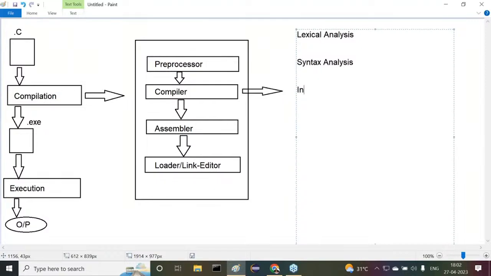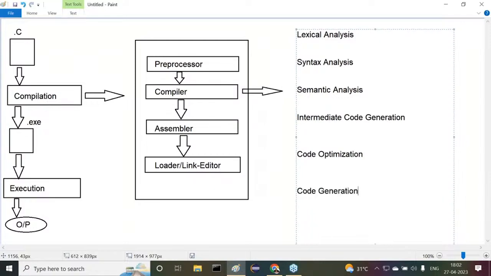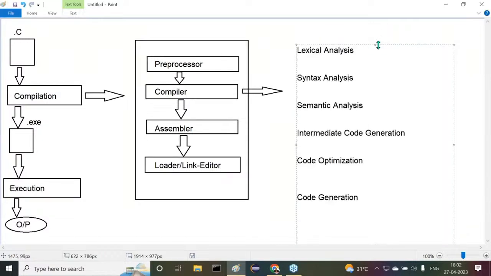After this, the semantic analysis phase. Next one is intermediate code generation. After this, code optimization. Then another one is code generation.